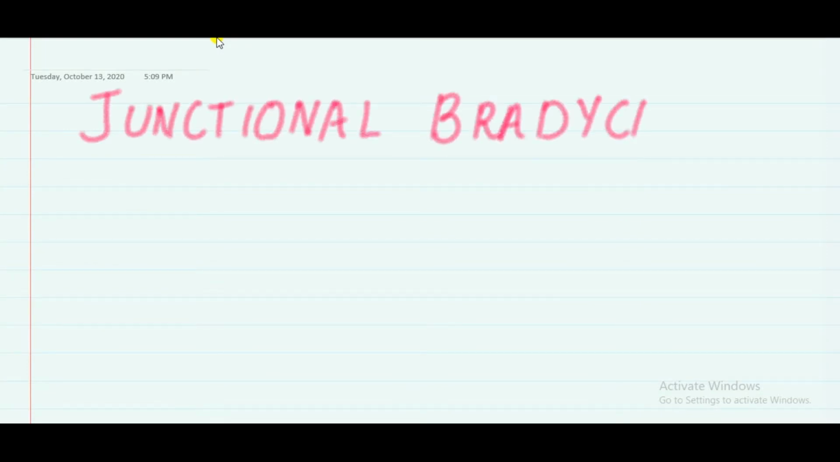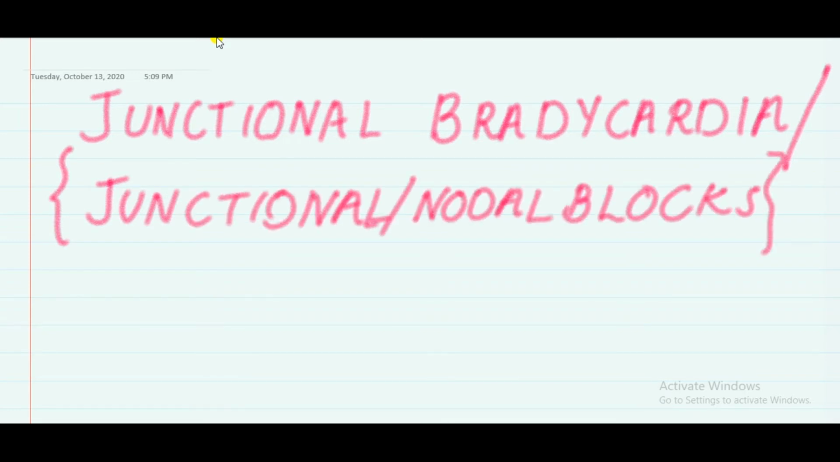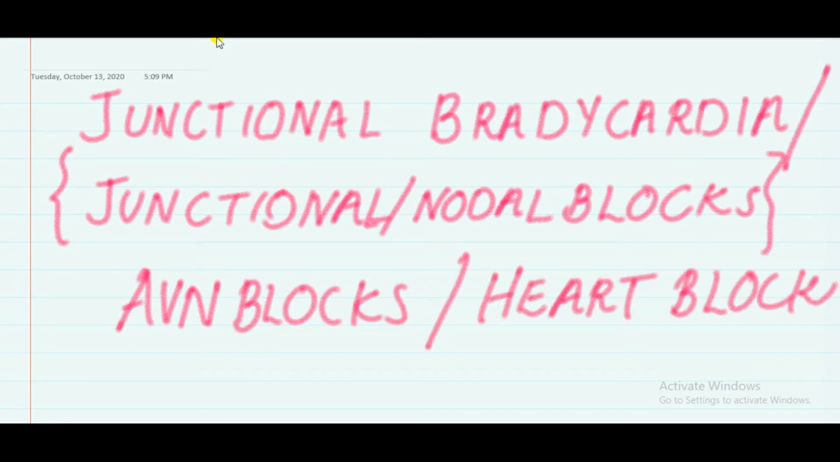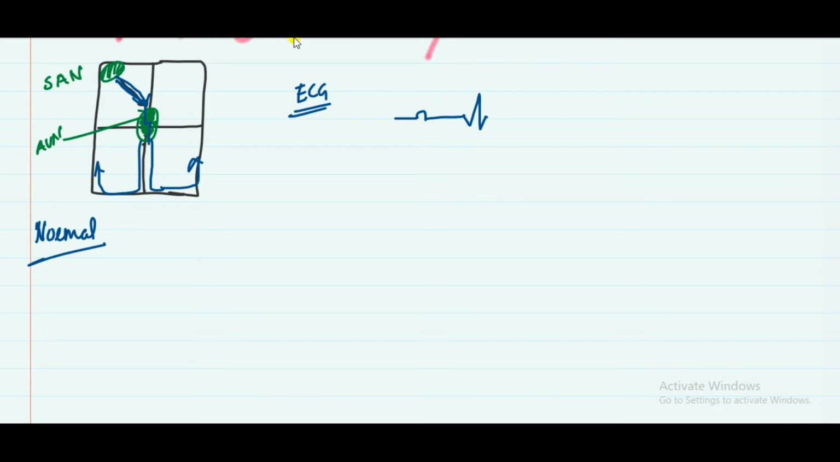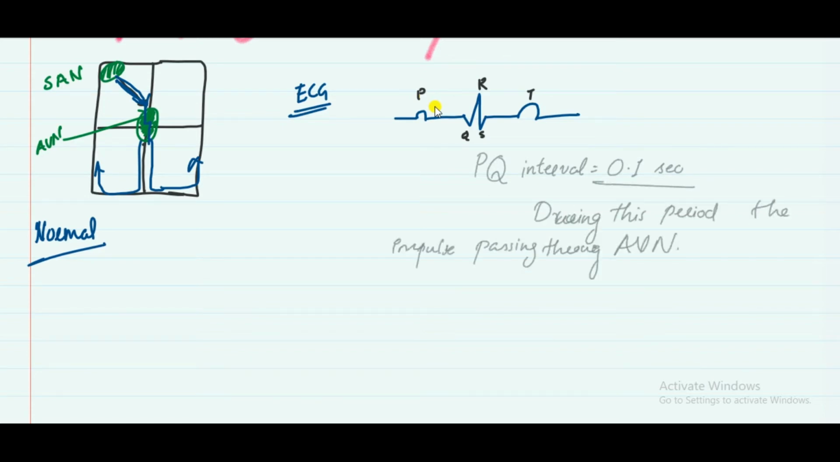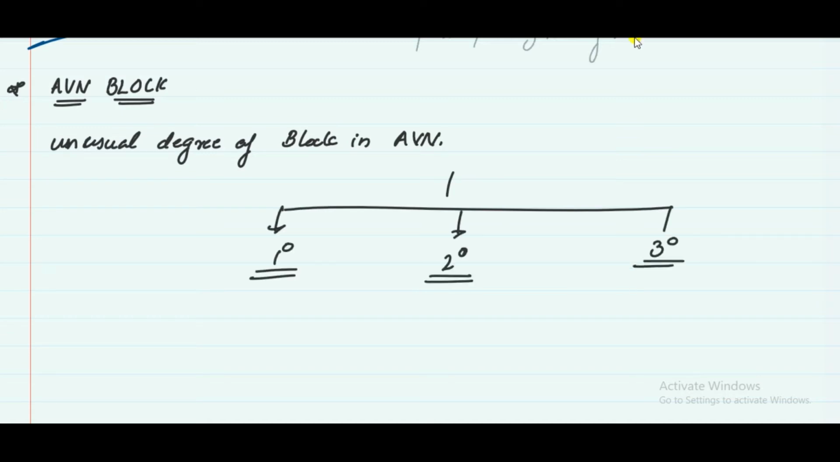In this section, we are talking about the AV blocks, okay? Or it can be called junctional bradycardia, junctional or nodal blocks, or heart blocks, or AV blocks. It's an unusual degree of block in the AVN. That means we have the AVN, and it conducts the impulse with a 0.1 second delay during the transmission through the AV node. So this is the normal ECG, PQRST, and the PQ interval is determined by the AV node delay, that is 0.1 second normally, and there is an unusual degree of block in the AVN, that is the AV nodal block.